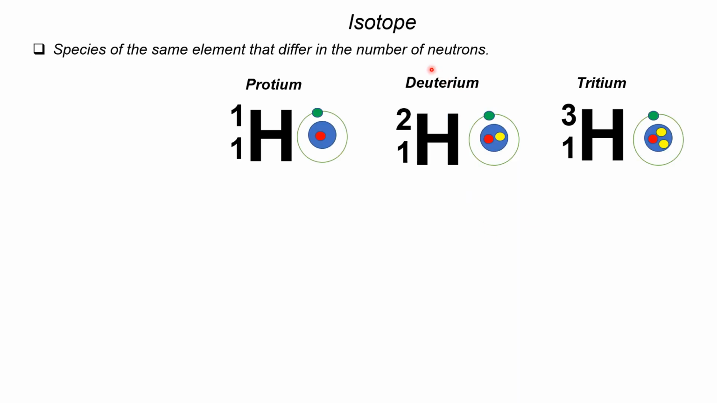And there is also a species called isotope. These isotopes are chemical species of the same element but different in terms of the number of neutrons. Okay? So we can say they have the same atomic number or number of protons but different nucleon number. Just like these three isotopes of hydrogen, which are protium, deuterium, and tritium.